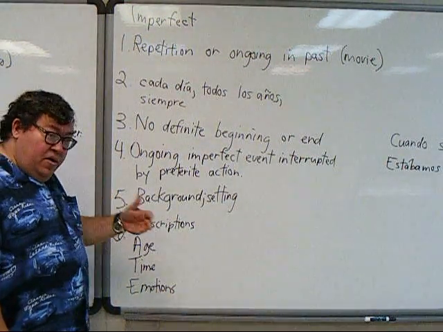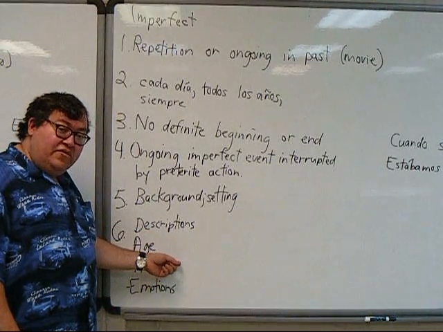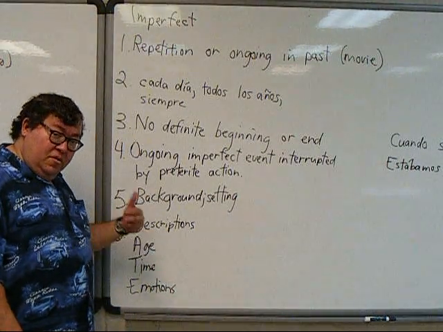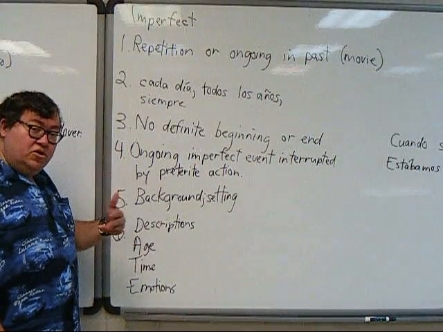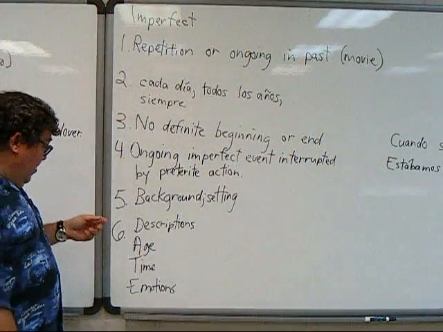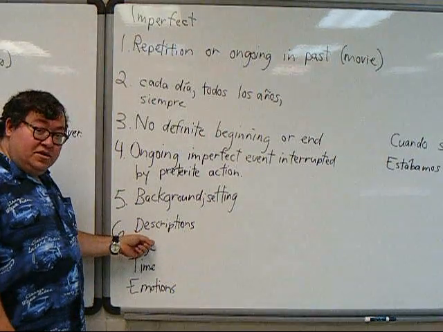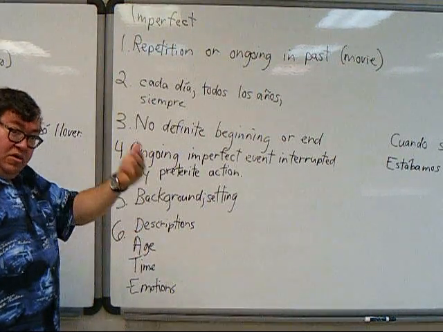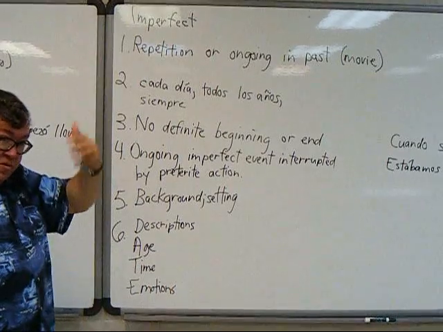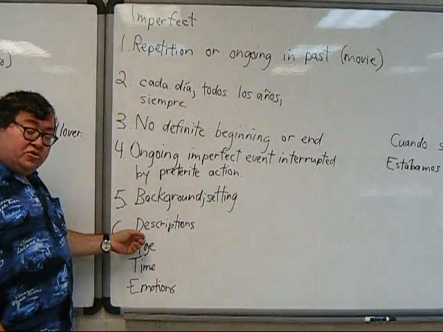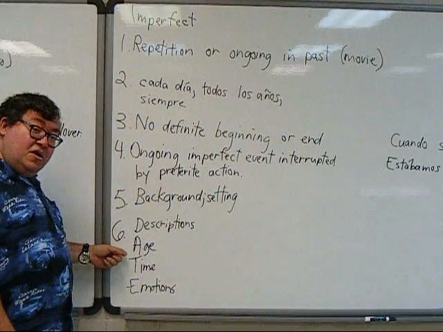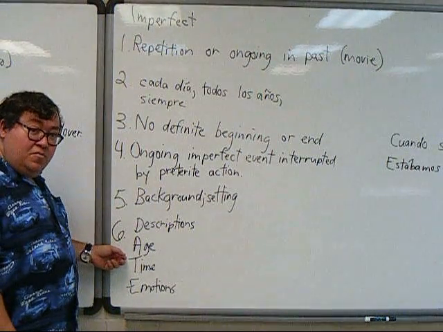Now, a moment ago, our last point was some verbs that have odd meanings in the preterite. The comparison point to that here for the imperfect is a group of things that are usually an imperfect verb. For example, if I'm describing something, if I'm a witness to a crime and the police interview me and ask for a description of what happened or who was involved, I would use imperfect verbs to describe that. If I'm talking about someone's age, that would be an imperfect verb.